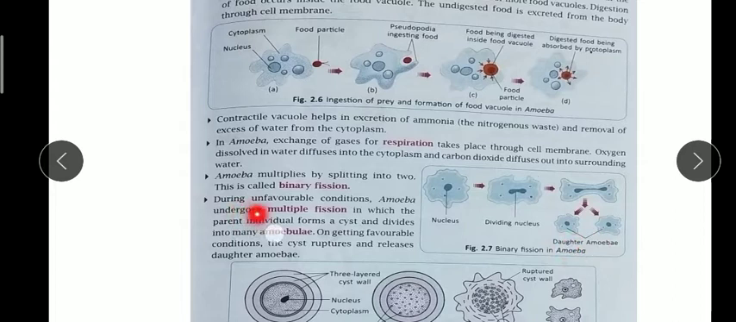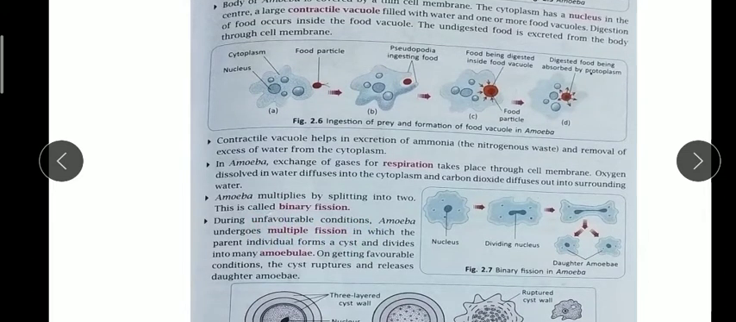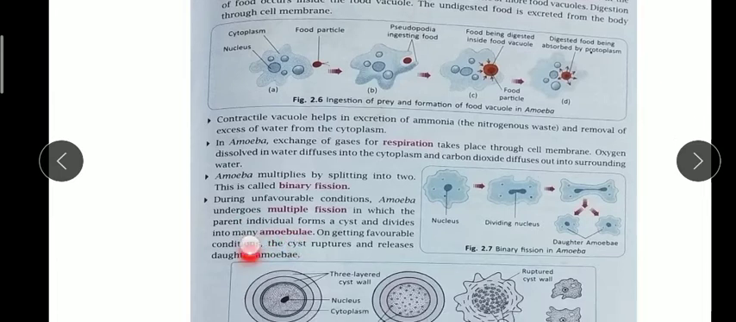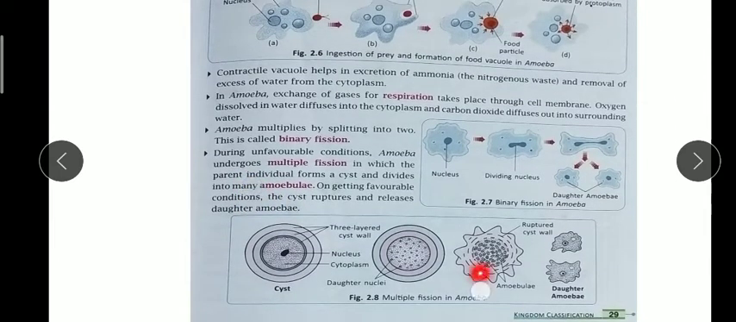Now during unfavorable condition, what do they do? They undergo multiple fission, not binary fission. Remember this, whenever they find unfavorable conditions, they undergo multiple fission within the parent body only. They form a cyst and then divide into many amoebulae. You can see here small tiny structures. This is the structure of the cyst, which they form inside the parent body only.